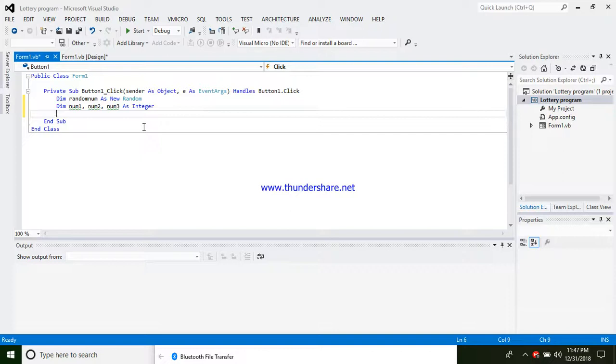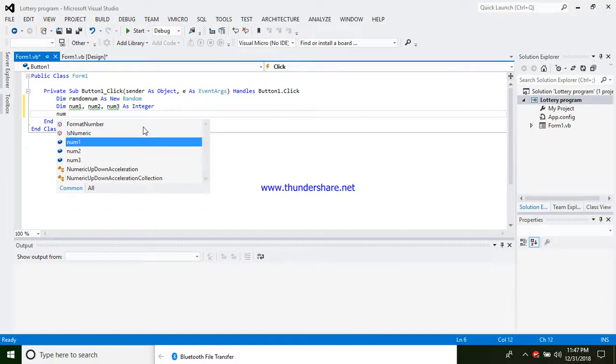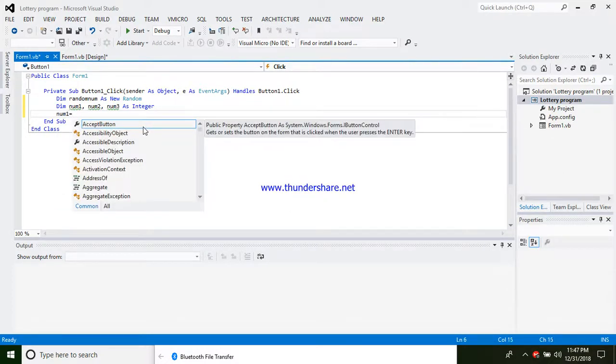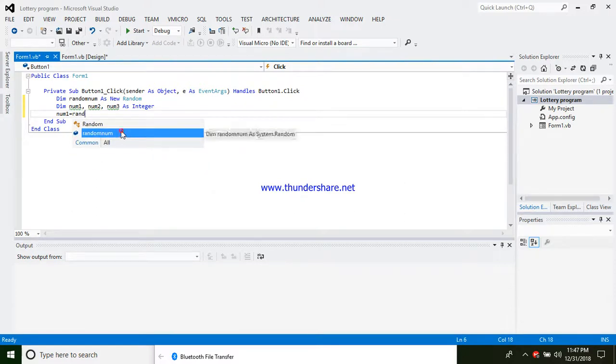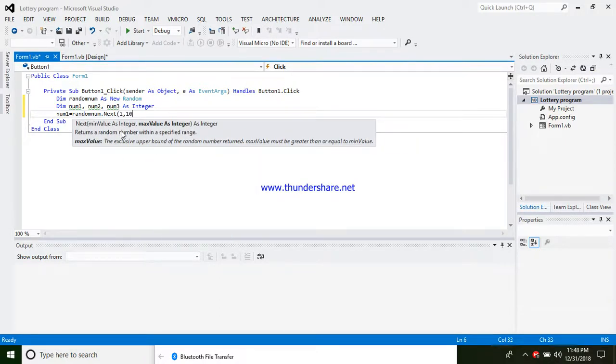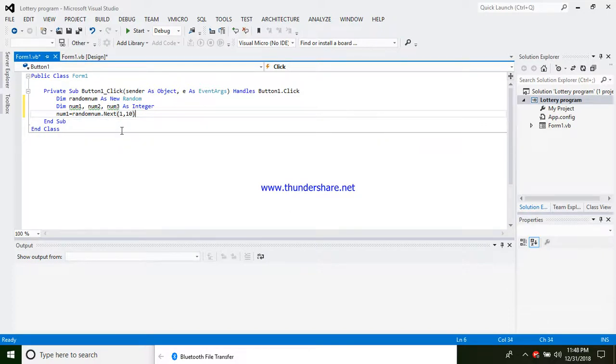Since I want the numbers to be between 1 and 10, I can do it like this: num1 is equal to random number dot next, then brackets between 1 and 10. I'll put it like that.